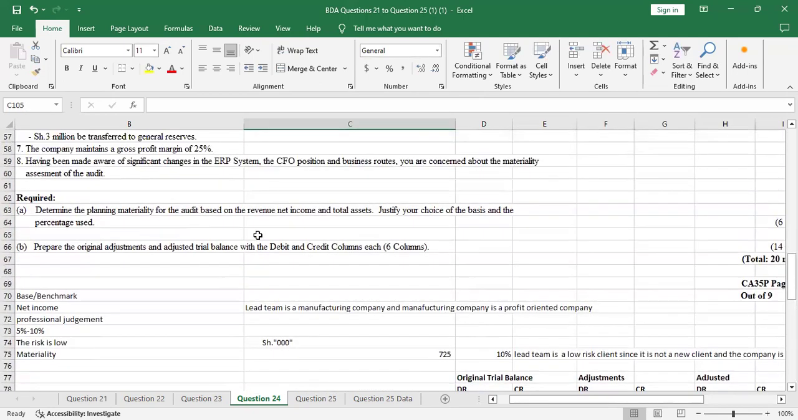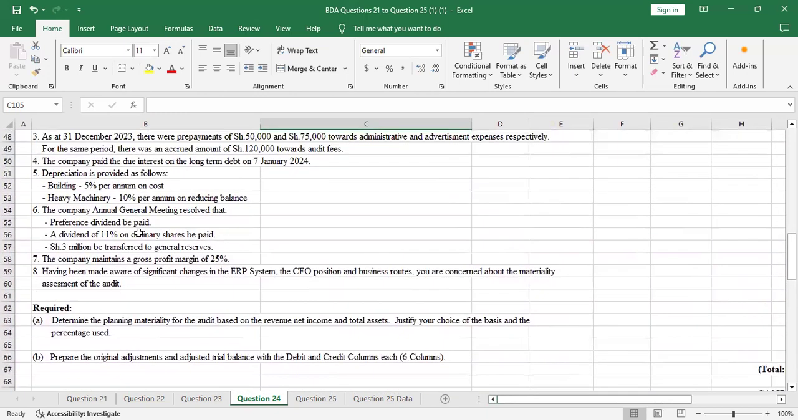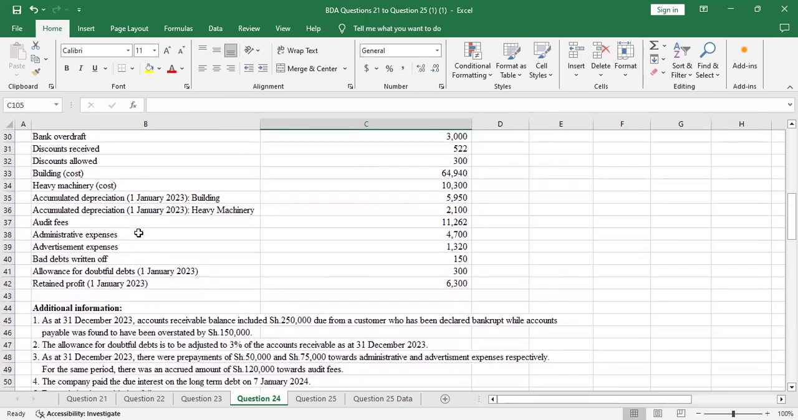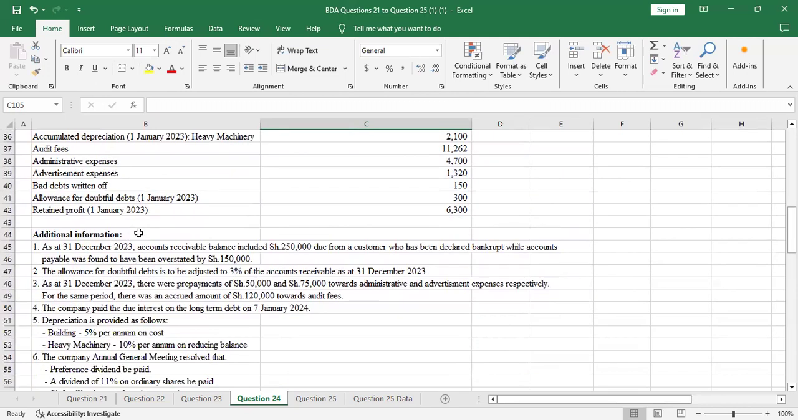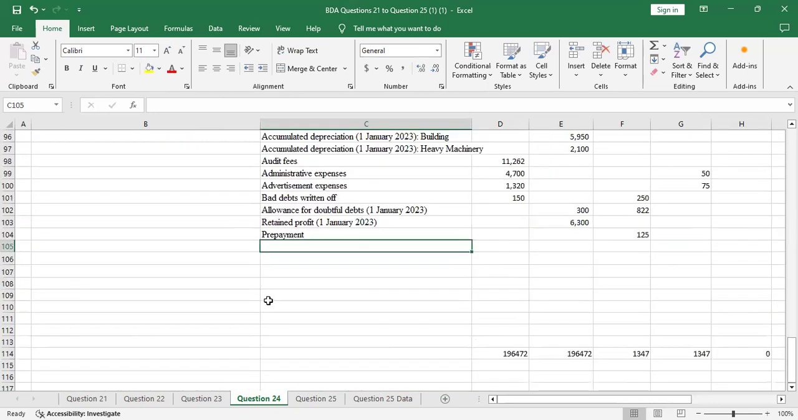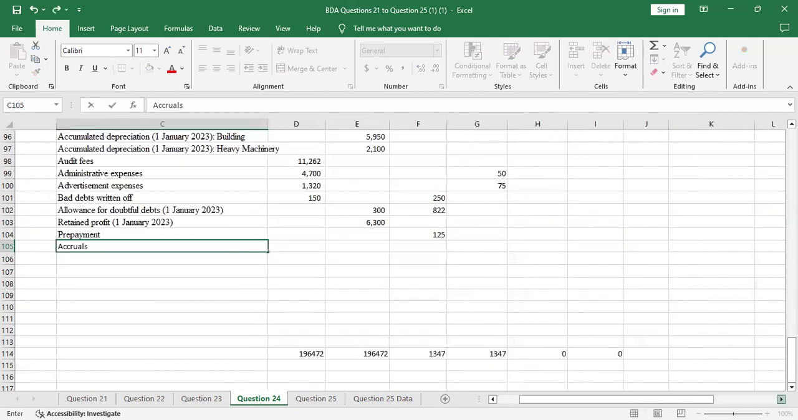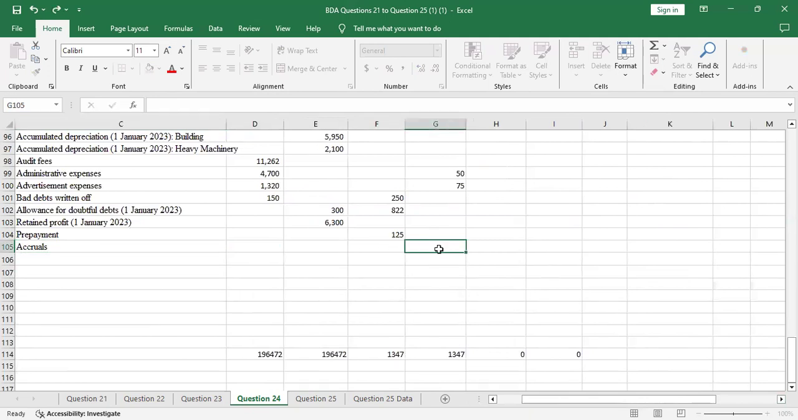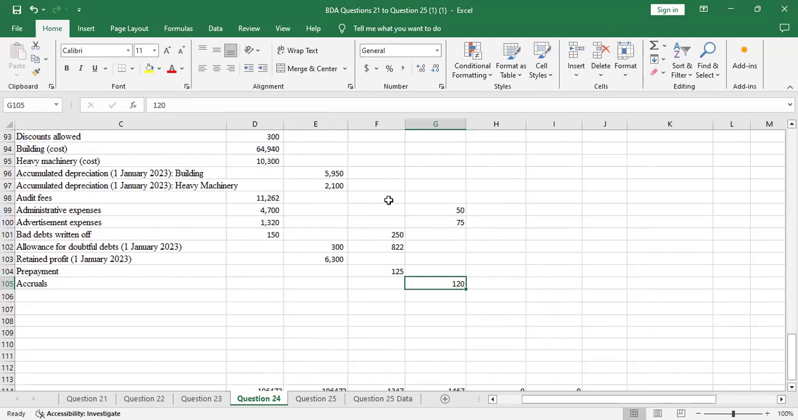Then they're saying for the same period, there was an accrued amount of shillings 120,000 towards audit fee. So we open the accruals account. So accruals, it was 120,000. Accrual is a liability. So under adjustment, we'll credit it with 120. Then we debit the audit fees account. So we adjust under audit with 120 because it was an accrual. So it will increase the audit fee.